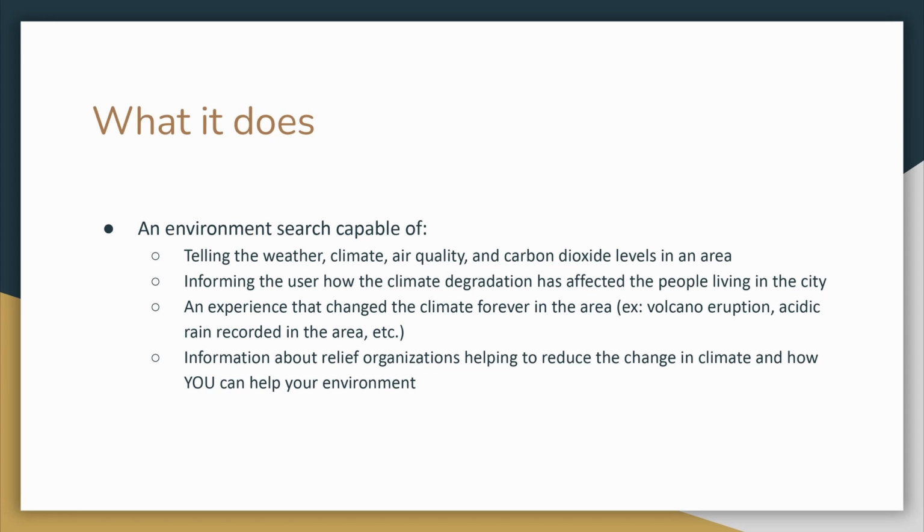What does WikiEnvironment do? It is capable of telling the weather, climate, air quality, and carbon dioxide levels in the area, informing the user how the climate affected the people living in the city, an experience that changed the climate forever in the area, and information about relief organizations helping to reduce the change in climate and how you can help your environment.